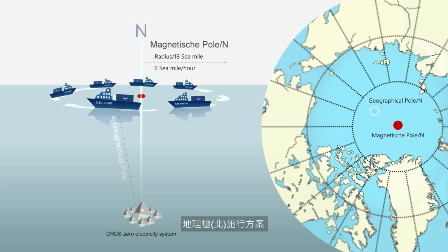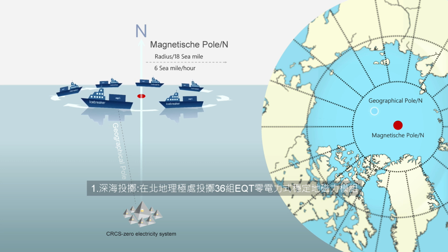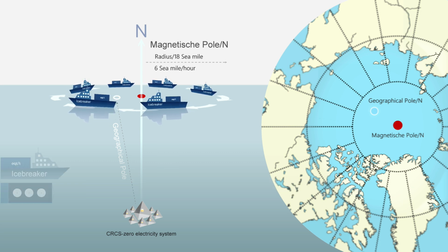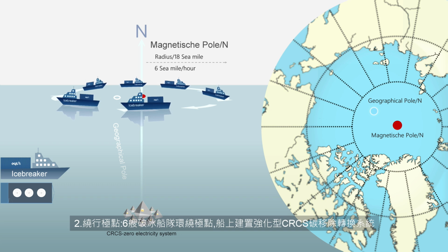North Magnetic Pole. 1. Deep sea deployment. At the geographic North Pole, 36 EQT-0 electricity-stable magnetic modules will be deployed. 2. Polar circumnavigation. 6 icebreaker ships will circle the pole, each equipped with an enhanced CRCS carbon removal conversion system.